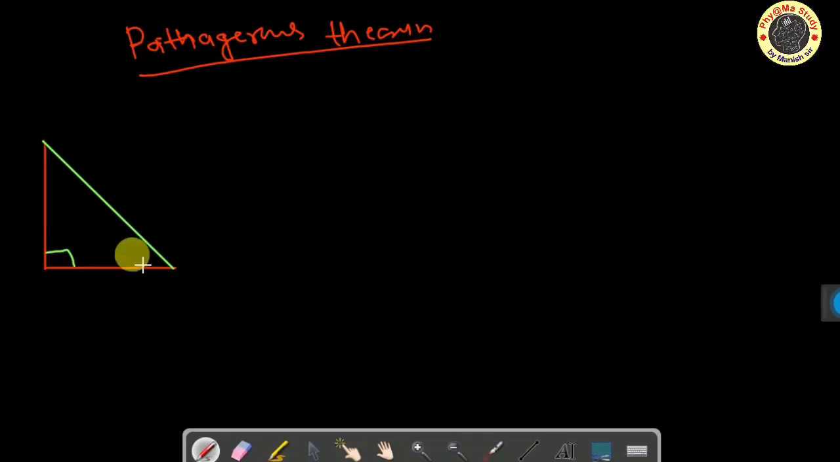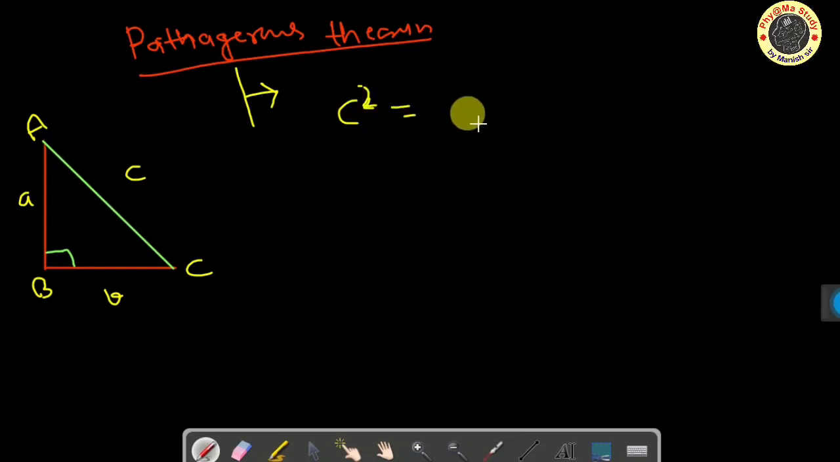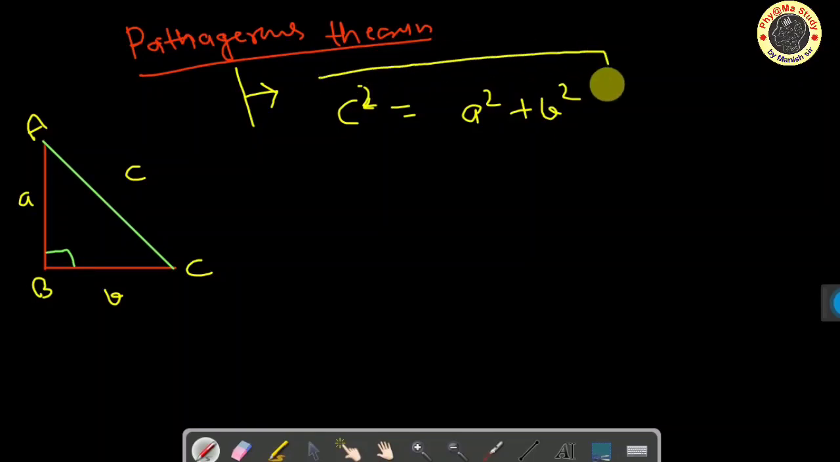This triangle is known as the right angle triangle, and it has three vertices: A, B, and C. The lengths of the sides are C, B, and A. In the Pythagoras theorem, C squared, the hypotenuse, equals A squared plus B squared. This is the Pythagoras theorem.